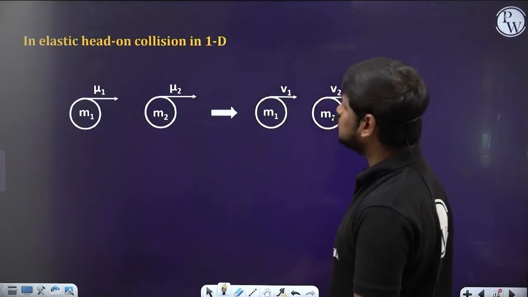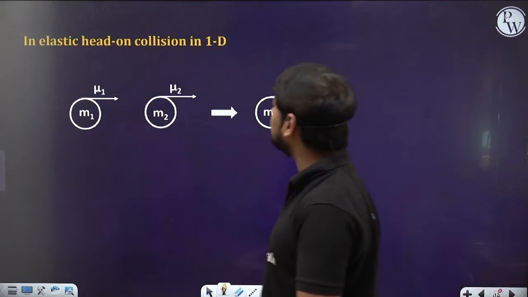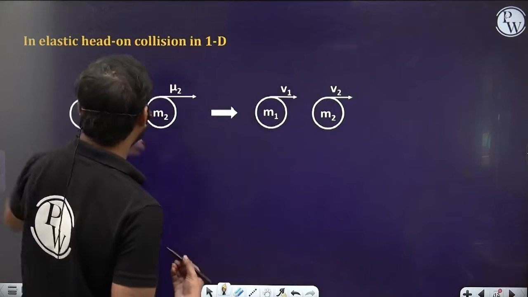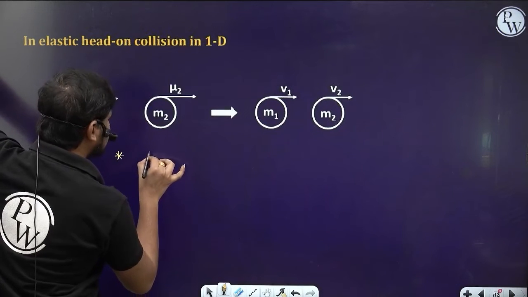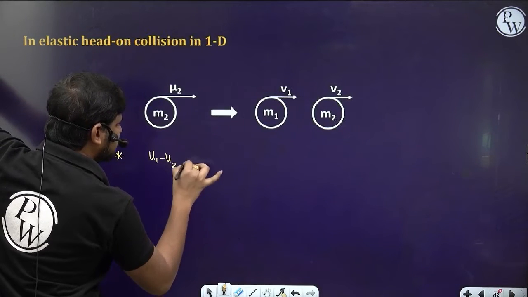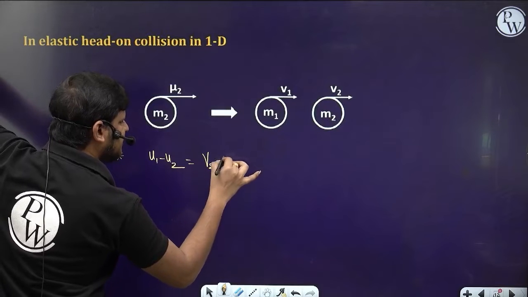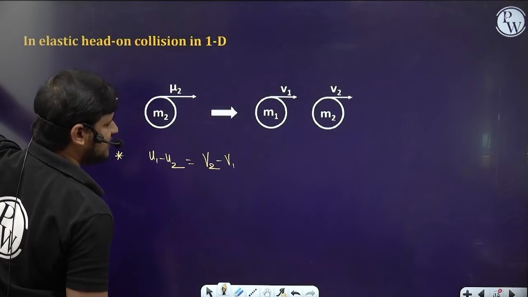So now, in elastic head-on collision in 1D, the same formulas I am going to write. So here nothing to remember. The first thing is the relative velocity of approach is equal to relative velocity of separation. U1 minus U2 is equal to V2 minus V1.